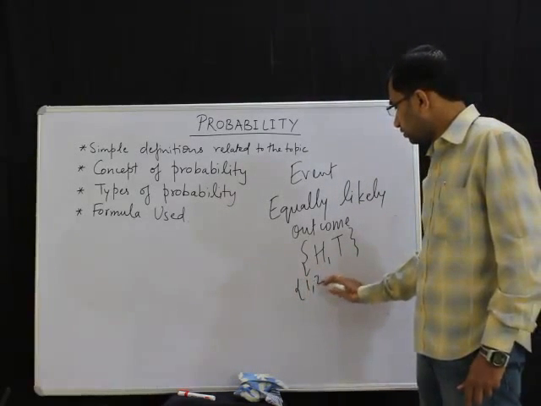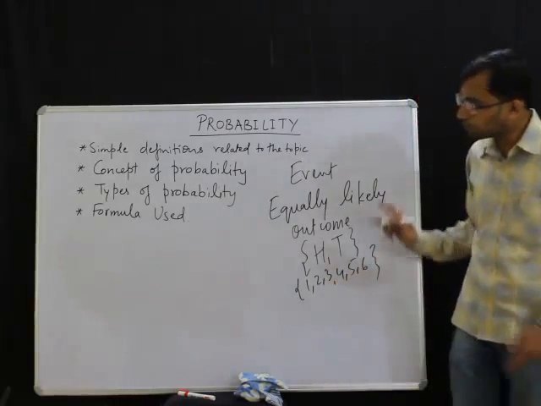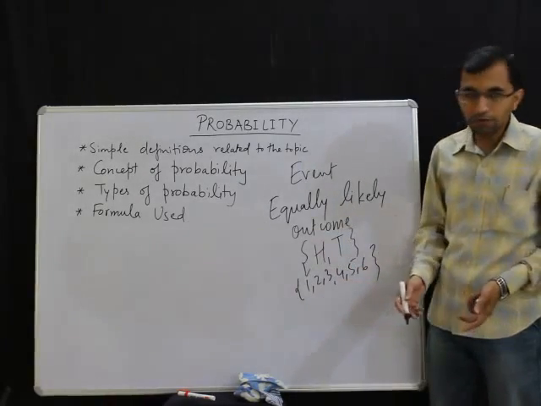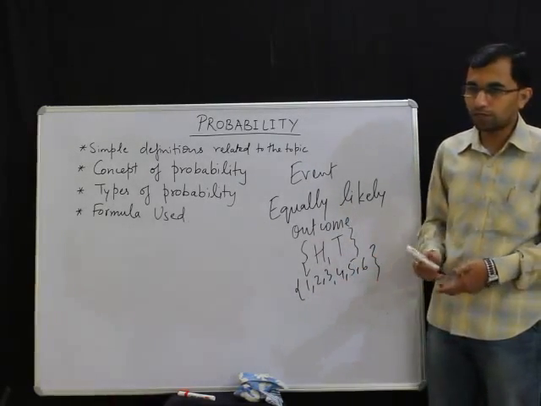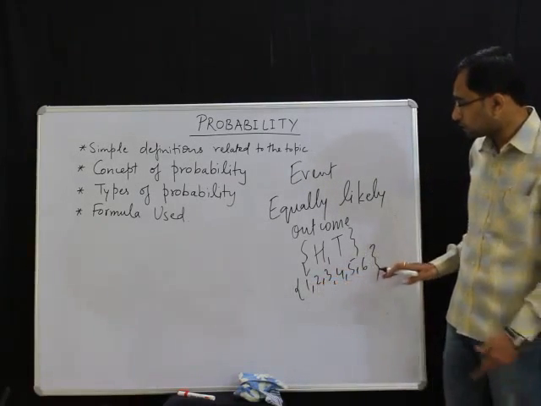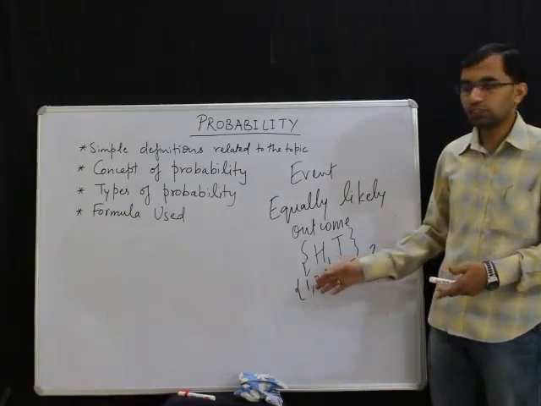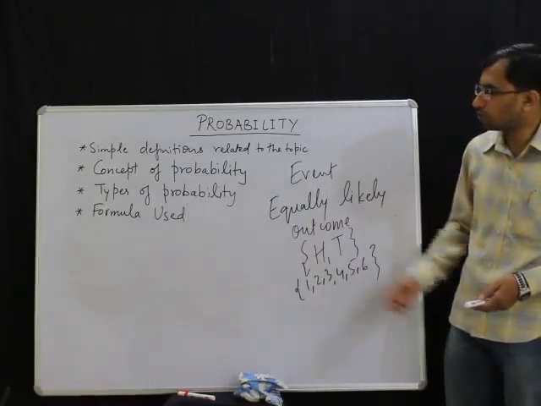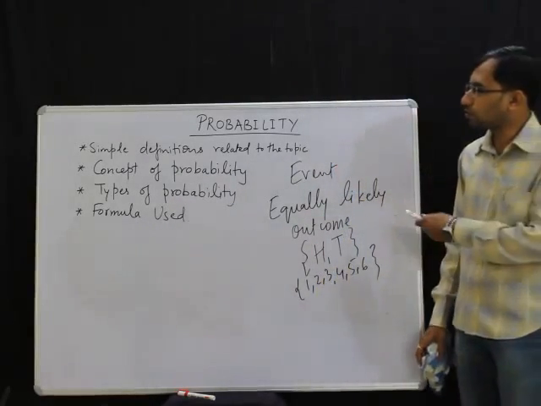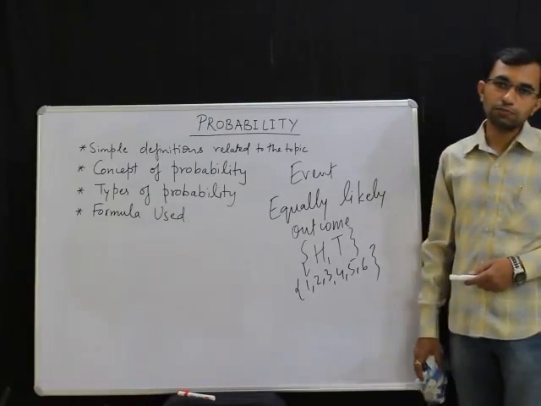Same way in the throw of a die also, these 6 numbers, all of them are equally likely, because we cannot say that 1 is having more probability of coming and 2 is having less probability of coming. If I throw a die, only 6 will come, I cannot say like that. So here, all these 6 outcomes are equally likely. That means all of them have equal percentage of coming or equal probability of coming. We will talk about that a little later also. Now we have talked about the simple definitions related to the topic. Next we will go to the concept of probability.